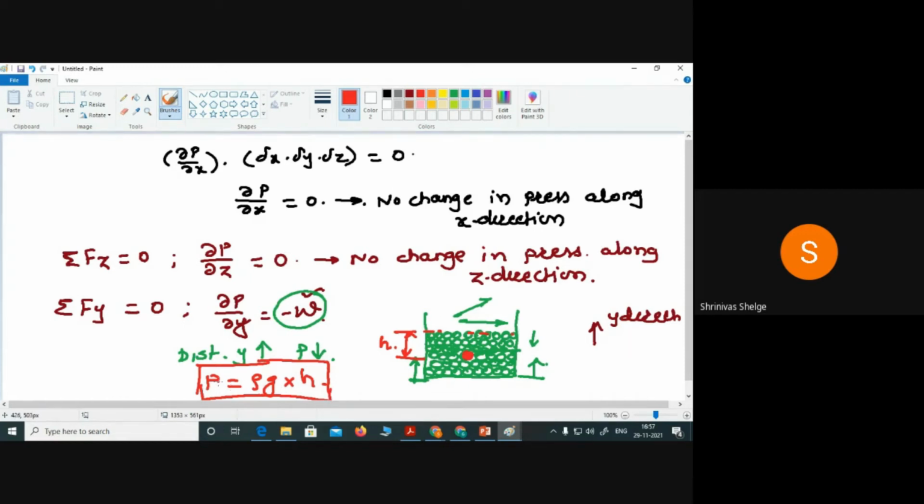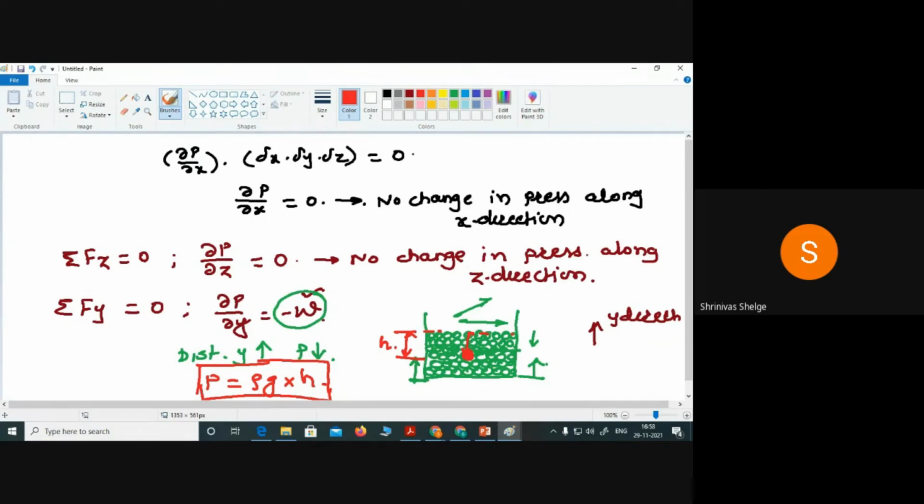So the pressure at any point we can measure by using rho g, that is weight density, that is rho mass density into acceleration due to gravity, into h. h is the distance of this point at which we want to measure the pressure from the free surface of the liquid. So P equals rho g h. We can measure the pressure at any point by using this equation, P equals rho g h.